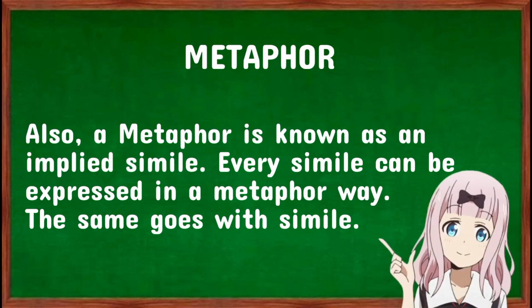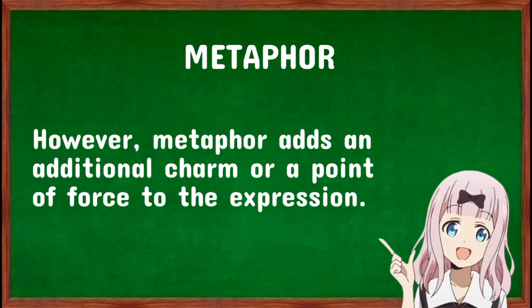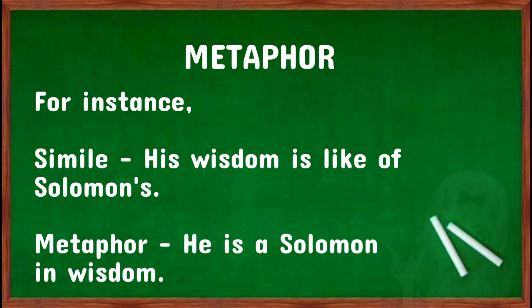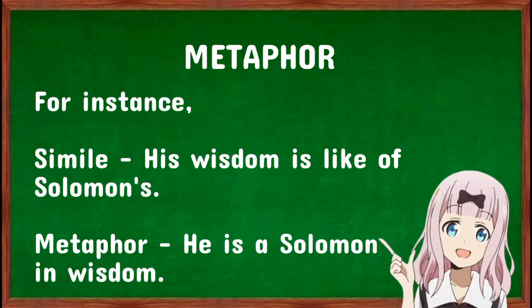Every simile can be expressed in a metaphor way. The same goes with simile. However, metaphor adds an additional charm or a point of force to the expression. For instance, in simile, his wisdom is like of Solomon's, while in metaphor, he is a Solomon in wisdom.